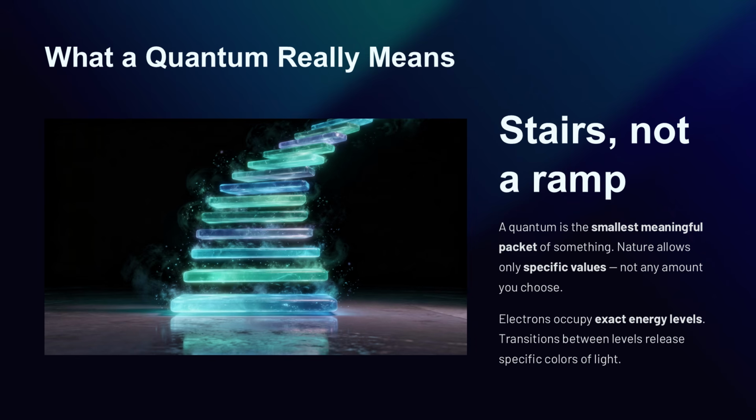Electrons in atoms do not sit at just any energy level. They occupy specific levels. When they move between levels, they absorb or release exact amounts of energy. This is one reason atoms emit very specific colors of light. The quantum idea is not just about smallness. It is about nature allowing certain values and not others. A quantum is a discrete packet, and this idea helps explain why microscopic systems behave in structured, not continuous ways.